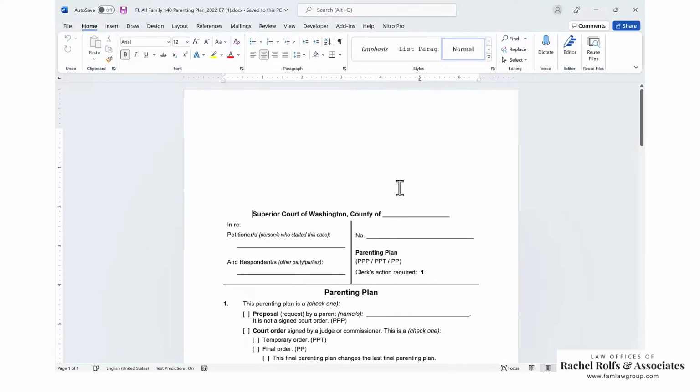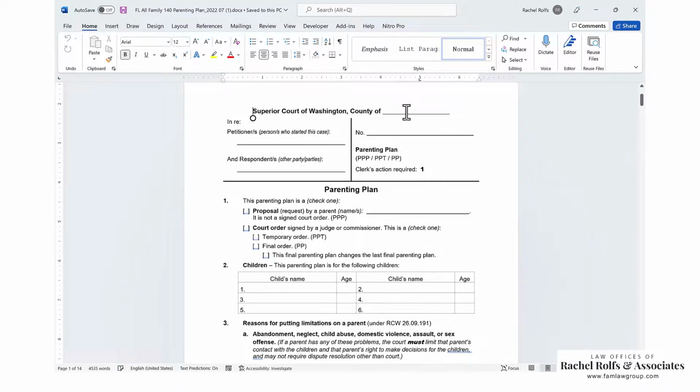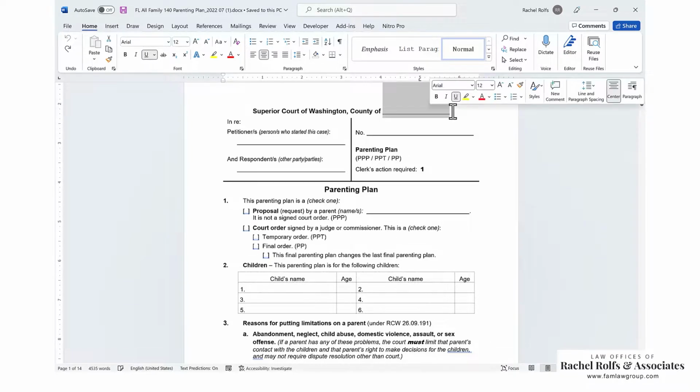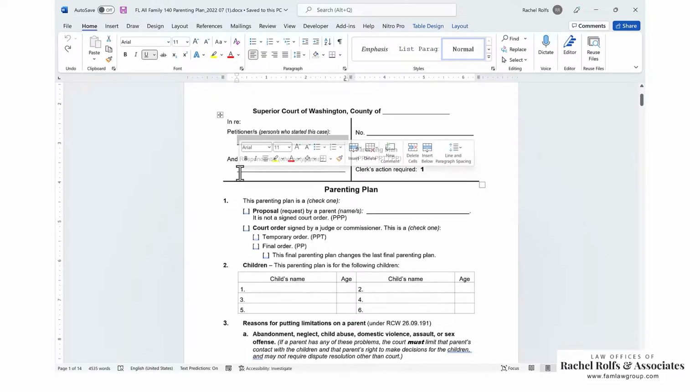I'm not going to fill out the form because you don't need to watch me type too much, but I'll try to select the areas and run you through. As in every court form here, you're going to put in the county in which your case is. So you're going to type in Pierce or Kitsap or King or whatever you've got there. Petitioner. The petitioner remains the same throughout the case. So whoever is filing the petition on your matter is going to be the petitioner here. The other party is going to be the respondent.